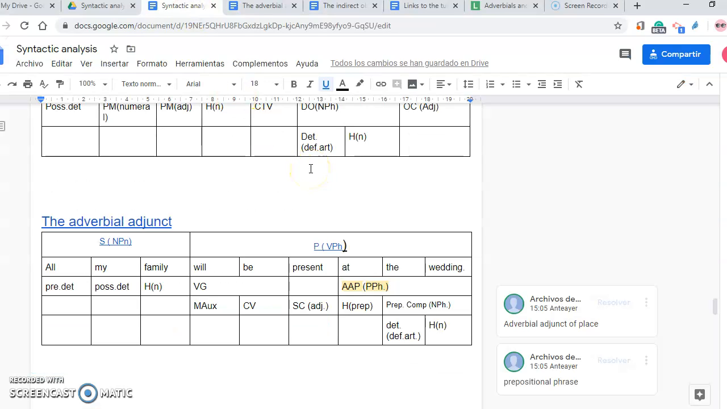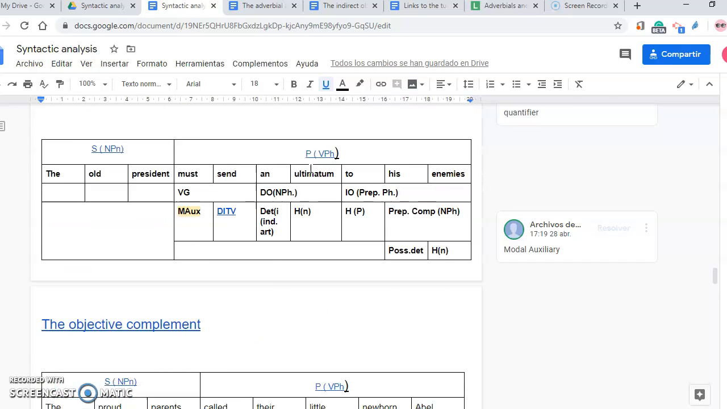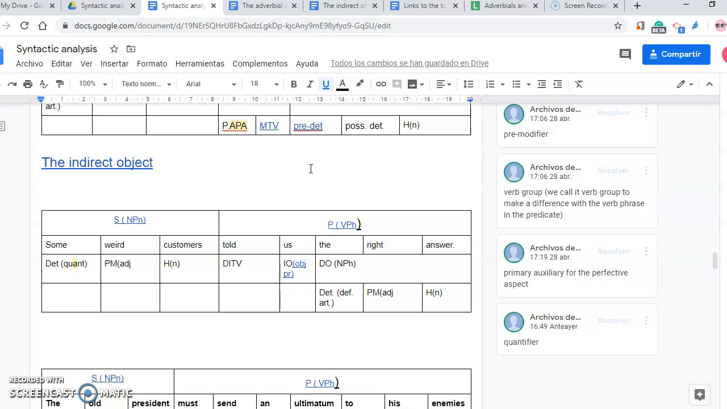Now we are going to see the adverbial adjunct. The adverbial adjunct is a function that is not necessary for the sentence to be grammatically correct. That is to say, we can omit the adverbial adjunct and the sentence is going to remain grammatical. That doesn't happen with complements. When you have a complement, the sentence either doesn't remain grammatical or the verb changes the meaning.